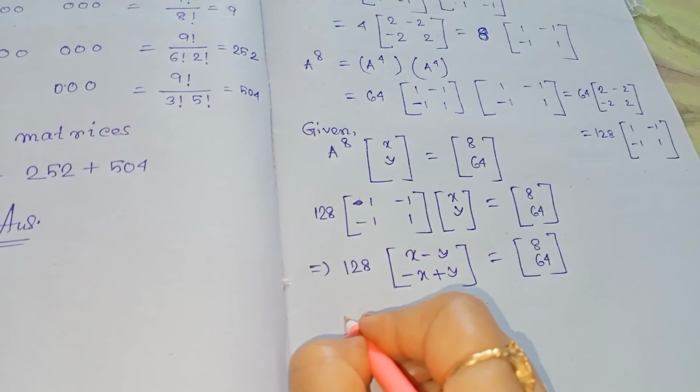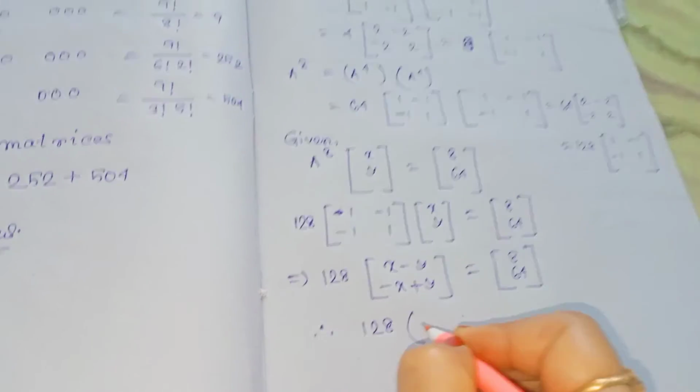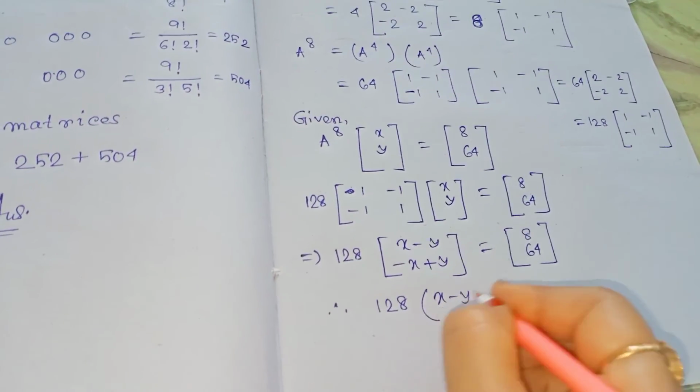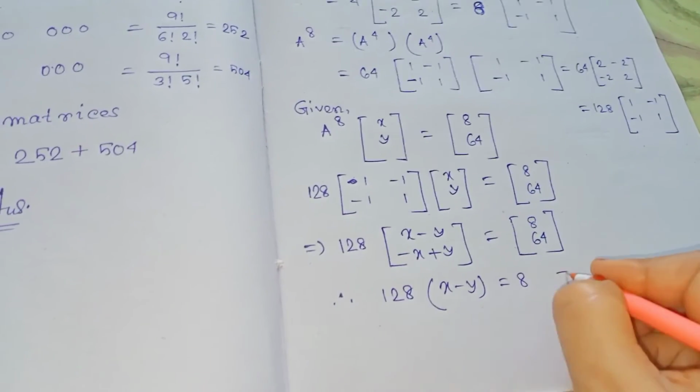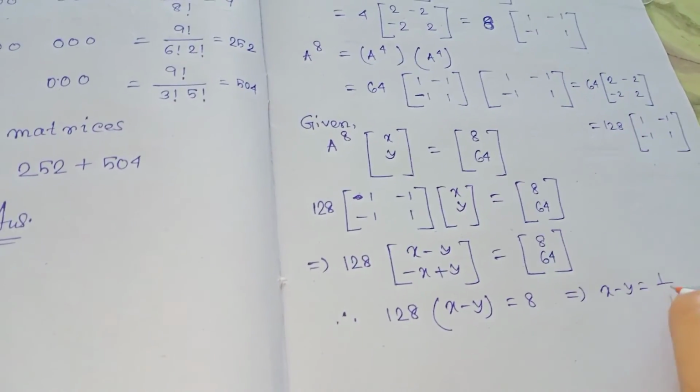Comparing both, we get 128 into x minus y is equal to 8. That implies x minus y is equal to 1 by 16.